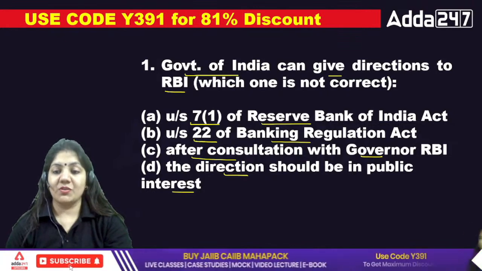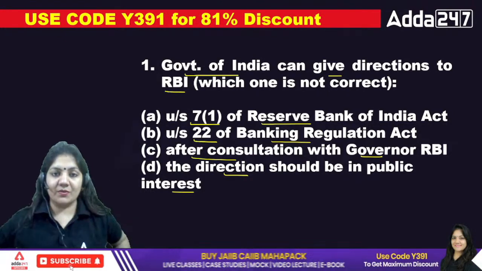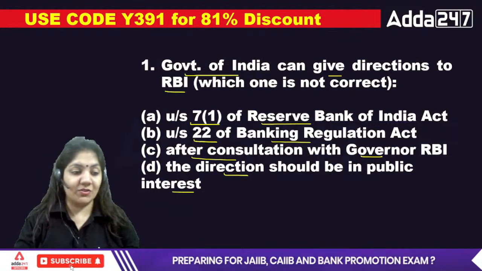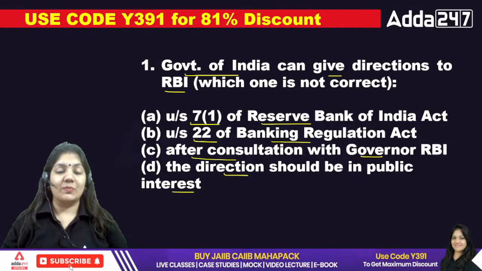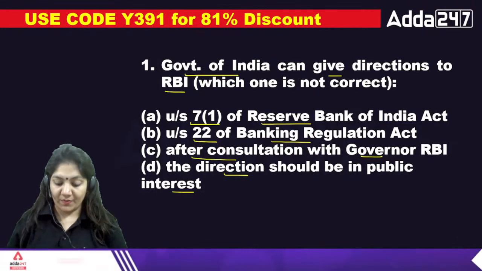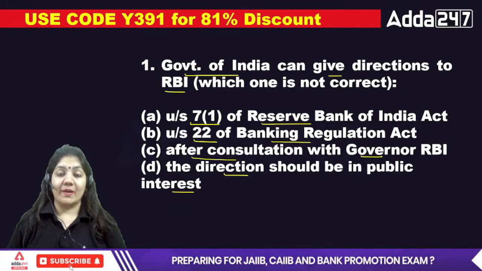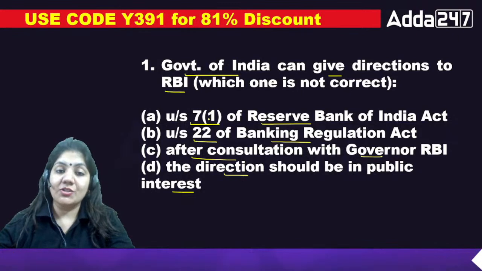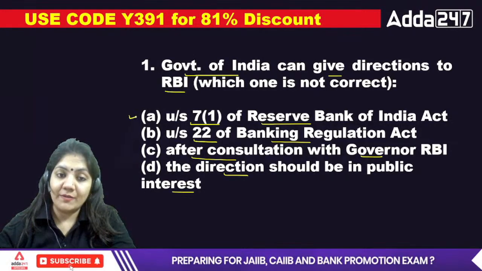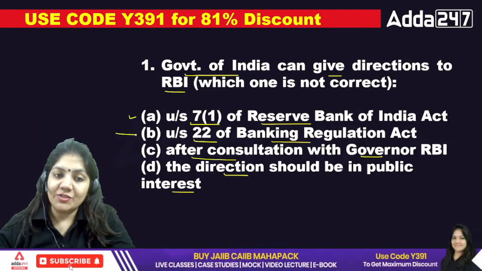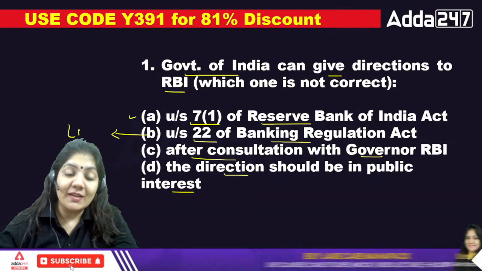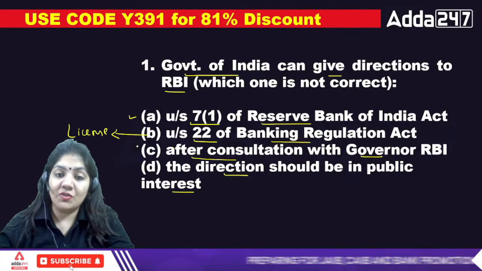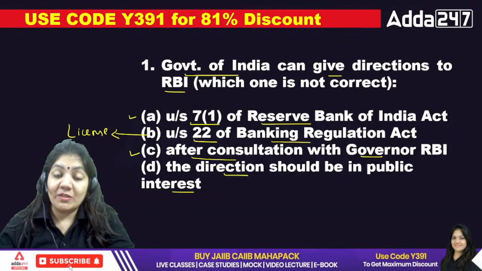This is a very important question. You have to just apply your common sense. That is very important. And guys, do not lose any opportunity. It is a time in which you have to solve as many questions as possible. So the government of India gives direction to the RBI. Which of the following is not correct? Just read out the first one. Under section 7 clause 1 of the Reserve Bank of India Act, right? Under section 22 of the Banking Regulation Act, section 22 is simply a license. And the government of India can give direction after consultation with the governor of RBI. Exactly. The direction should be in the public interest. Exactly.